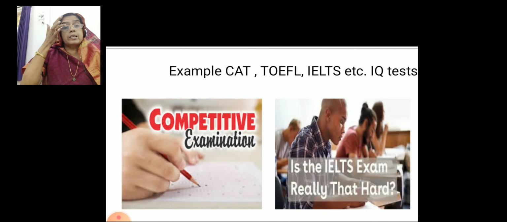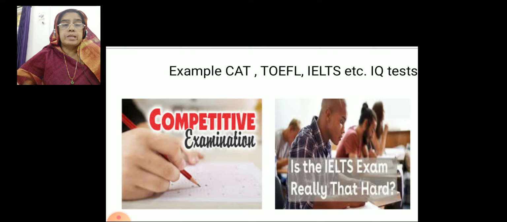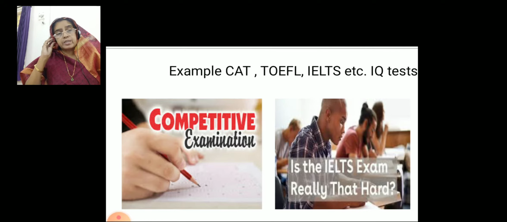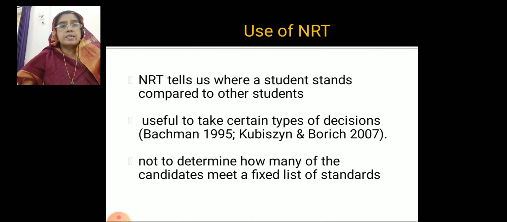For example, many competitive examinations like the common aptitude test and the Test of English as a Foreign Language, TOEFL. Those who want to go abroad and study have to pass the IELTS examinations, and some companies conduct IQ tests, reasoning tests and all. Why are they conducting this? Because they want to select the best candidates for their programs, for their company. So these types of examinations are called NRT.